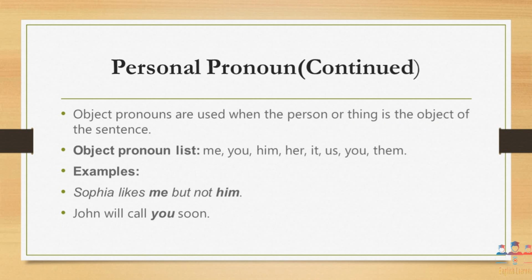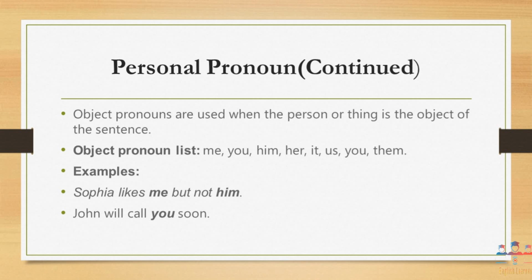Next is personal pronoun as an object. Whenever the personal pronoun is used in the object place, then we call them object pronouns.